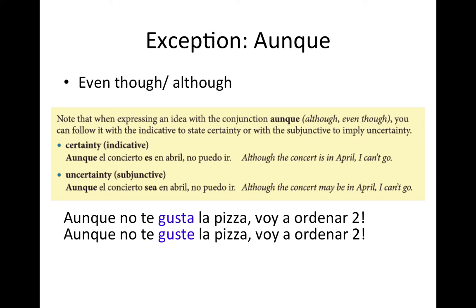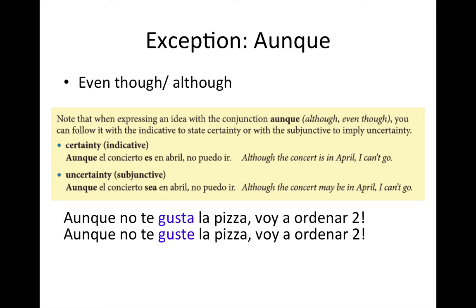Aunque no te gusta la pizza, voy a ordenar dos. Number two, aunque no te guste la pizza, voy a ordenar dos. What's the difference between these two? On the first one, you are expressing that you know this person and that you know that this person doesn't like it. On the second one, you're saying that even if that is the case, that means you don't know if this person for sure doesn't like pizza. But you're saying even if that is the case, I'm gonna order it anyway.